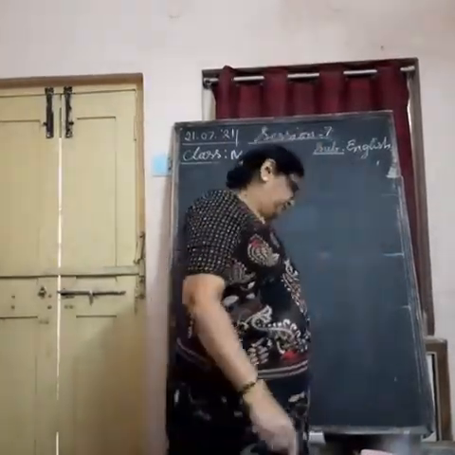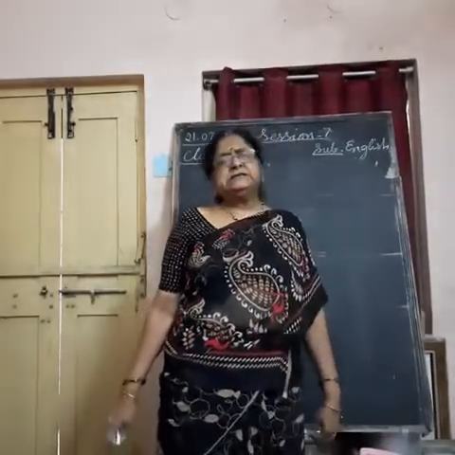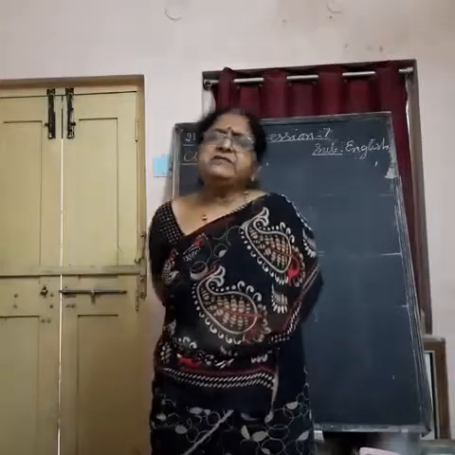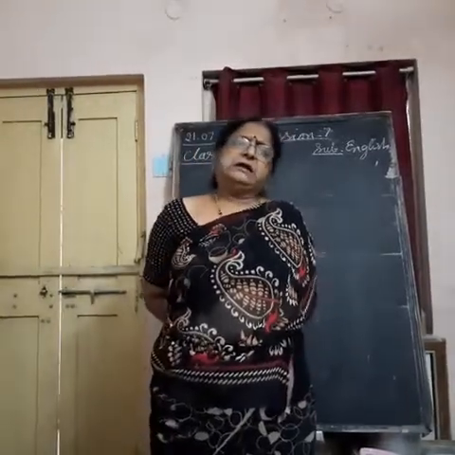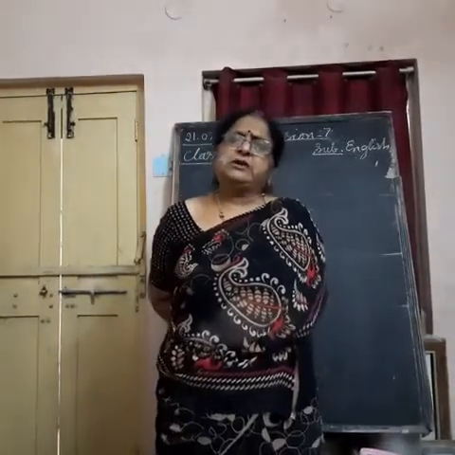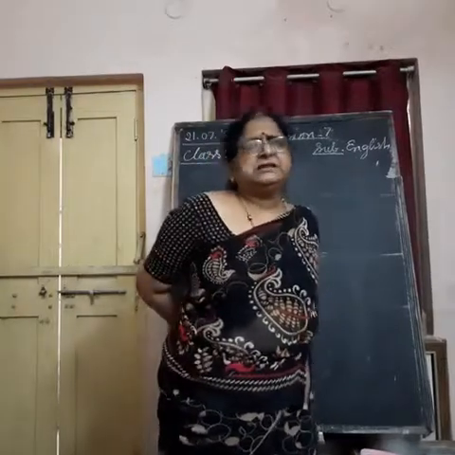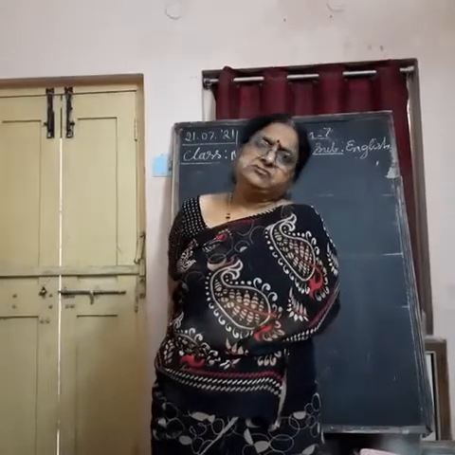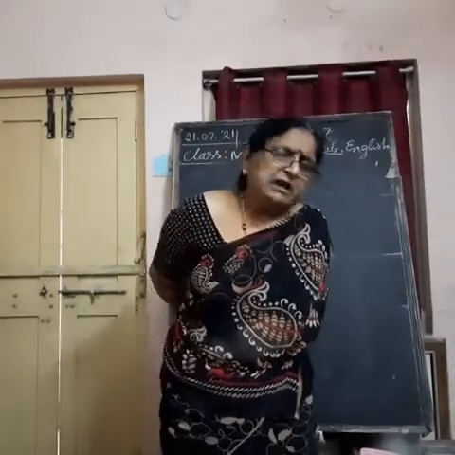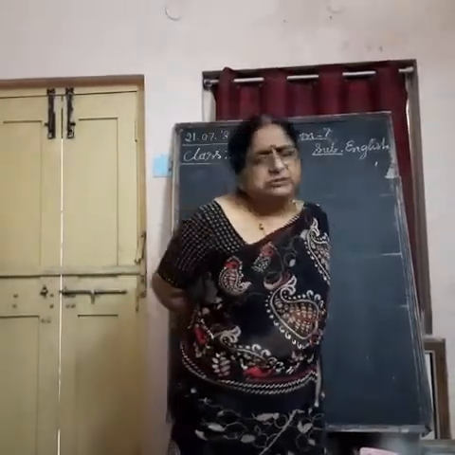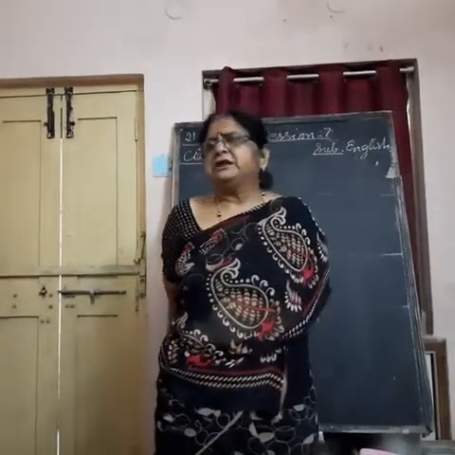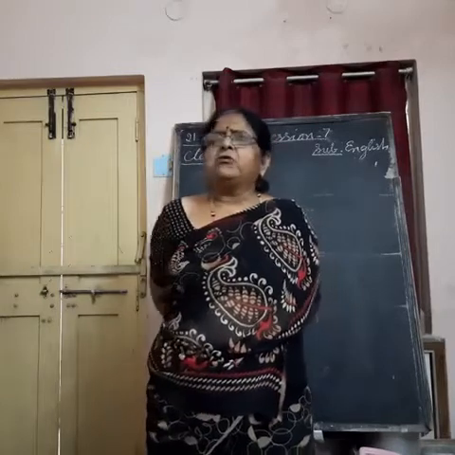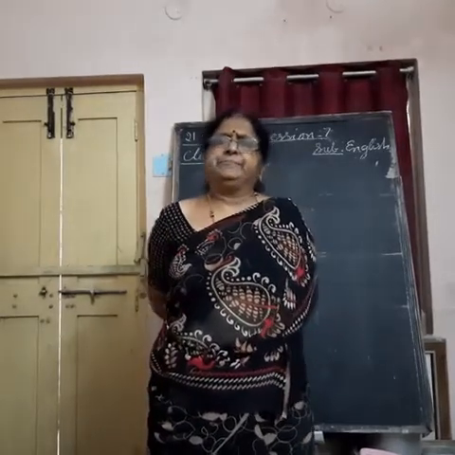The second thing to know is that countable nouns are denoted with many and uncountable nouns are denoted with much in the sentence. When you get many in the sentence, you should understand that there is a noun which you can count. When you get much in the sentence, you should understand that you cannot count it in number.